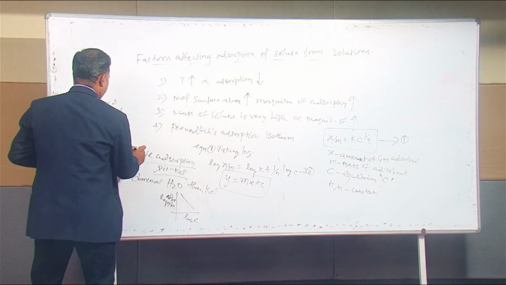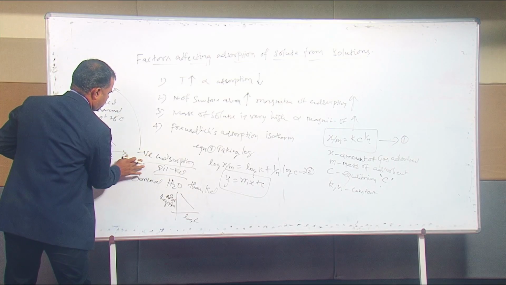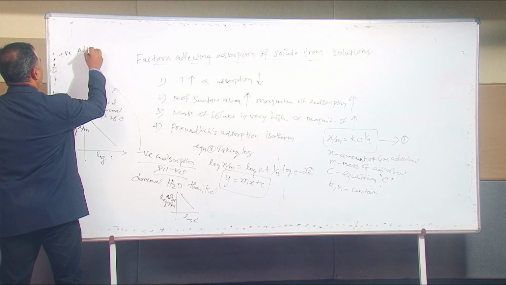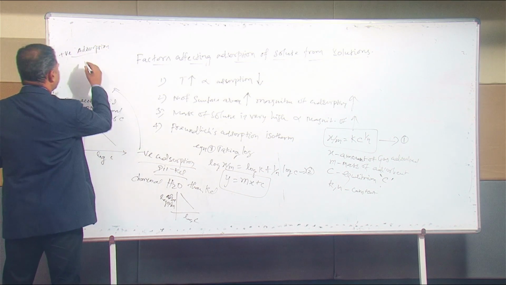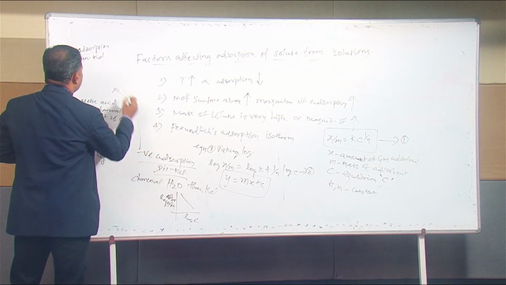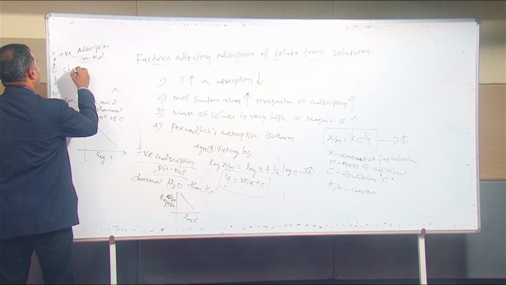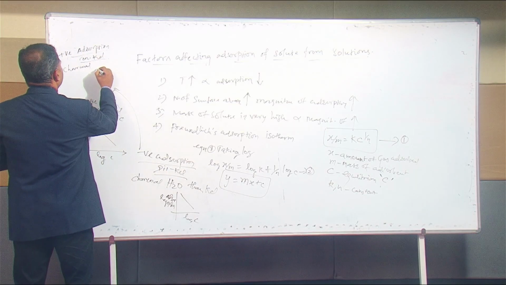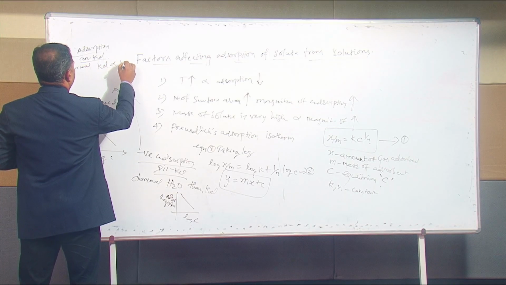So that is the negative adsorption. One more type is the positive adsorption. What about positive adsorption? In this case, instead of diluted KCl, we consider concentrated KCl. If you add the charcoal, it will adsorb KCl more than the water.